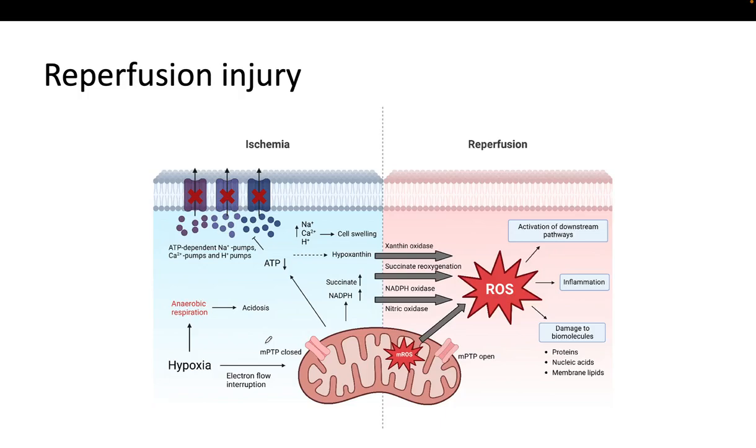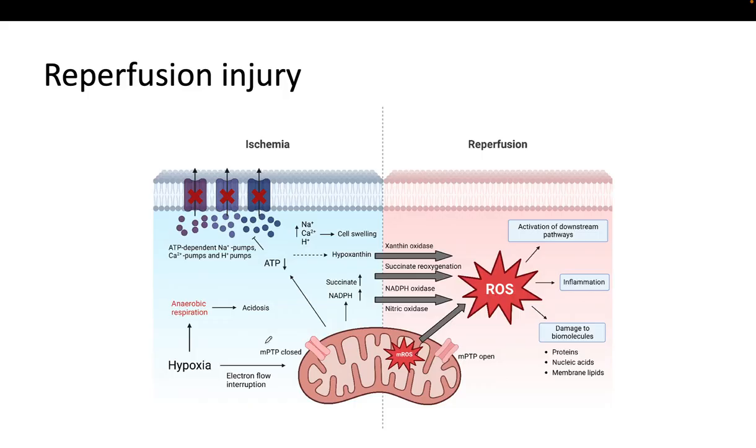Now let's focus on reperfusion injury. During ischemia, the problem is lack of oxygen. ATP decreases, the ion pumps fail, and the cell starts to swell and become acidic. But interestingly, the real damage often happens when blood flow returns.